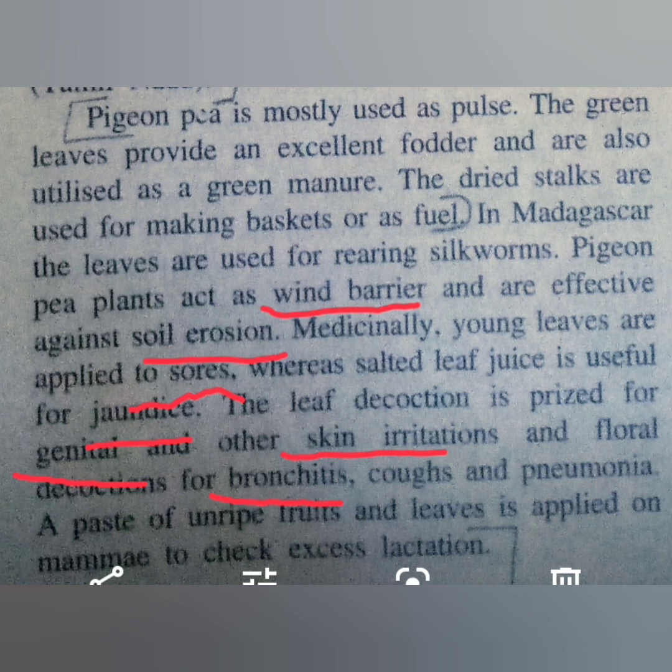And you see here the fruits also are very useful. A paste is made from the unripe fruits as well as the leaves and applied to the mammy, which is the breast of the human female, in order to check excess lactation during breastfeeding.